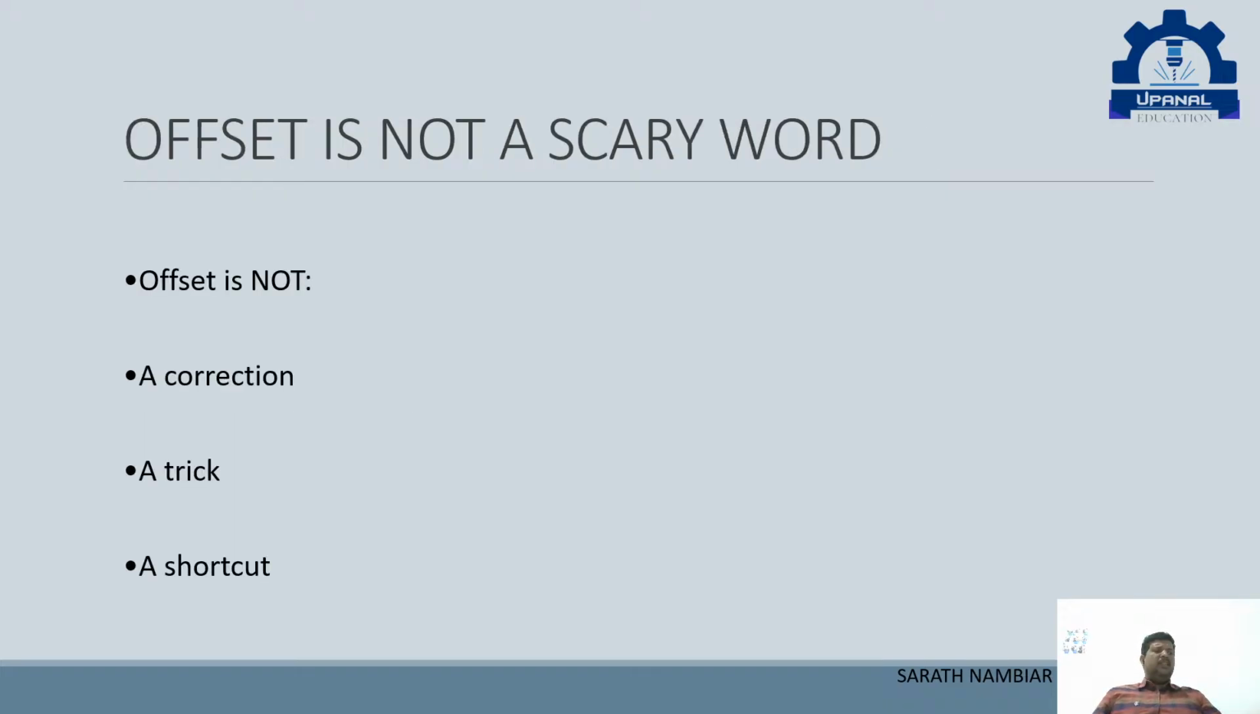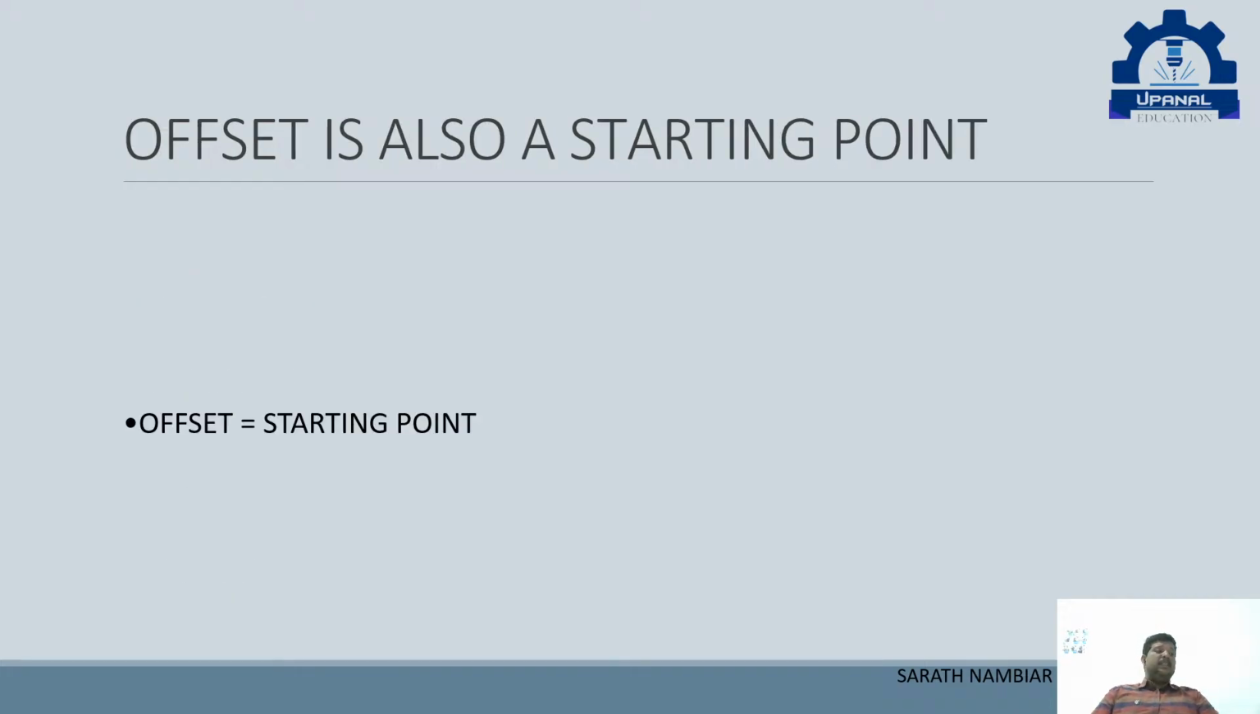Next, offset is not a correction, a trick, or a shortcut, but it is actually telling the truth to the machine. We are telling the machine where you have to go, where you have to come, where the job is kept. That is what is meant by offset. We also say that offset is a starting point. Every machine needs to know where to start, where the starting point is. This is told by offsets. Okay, for example, what is it?